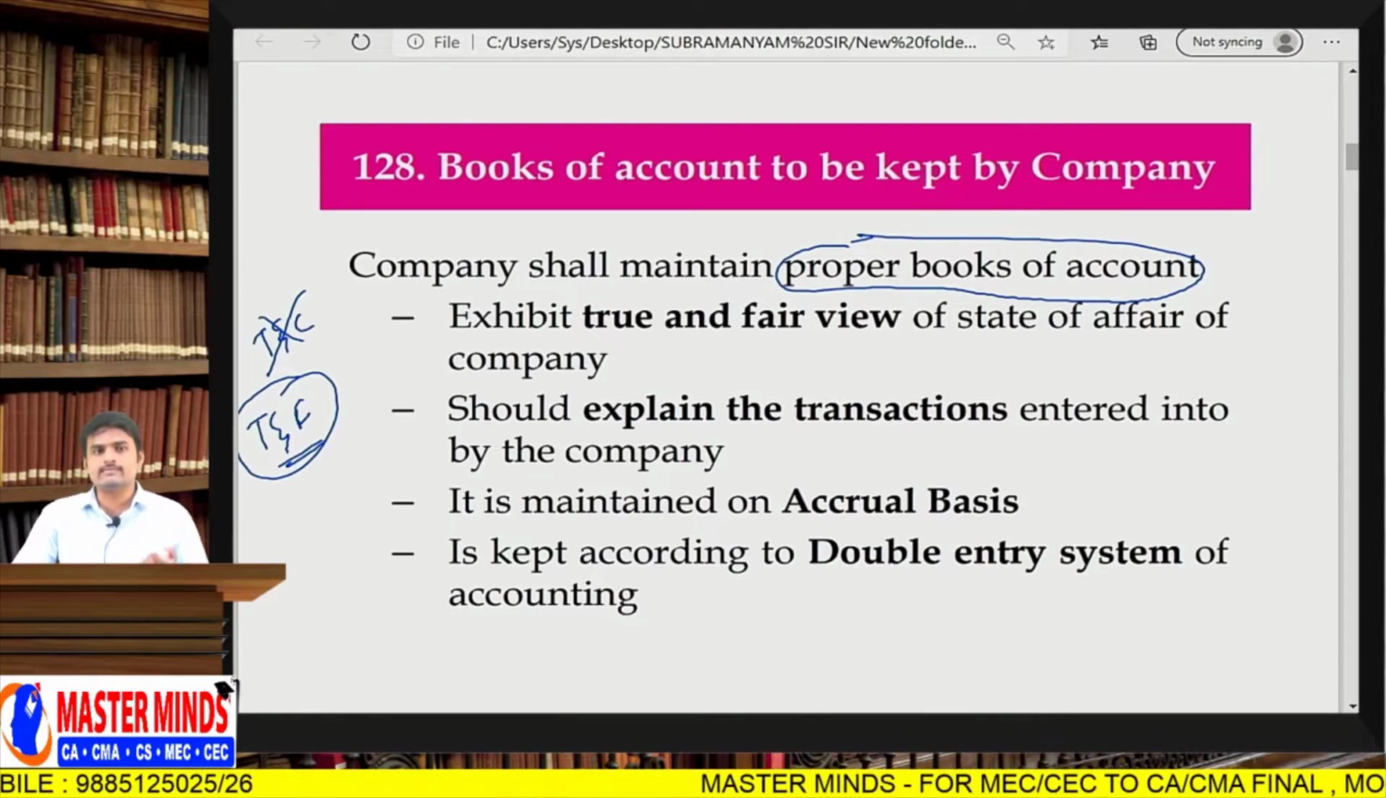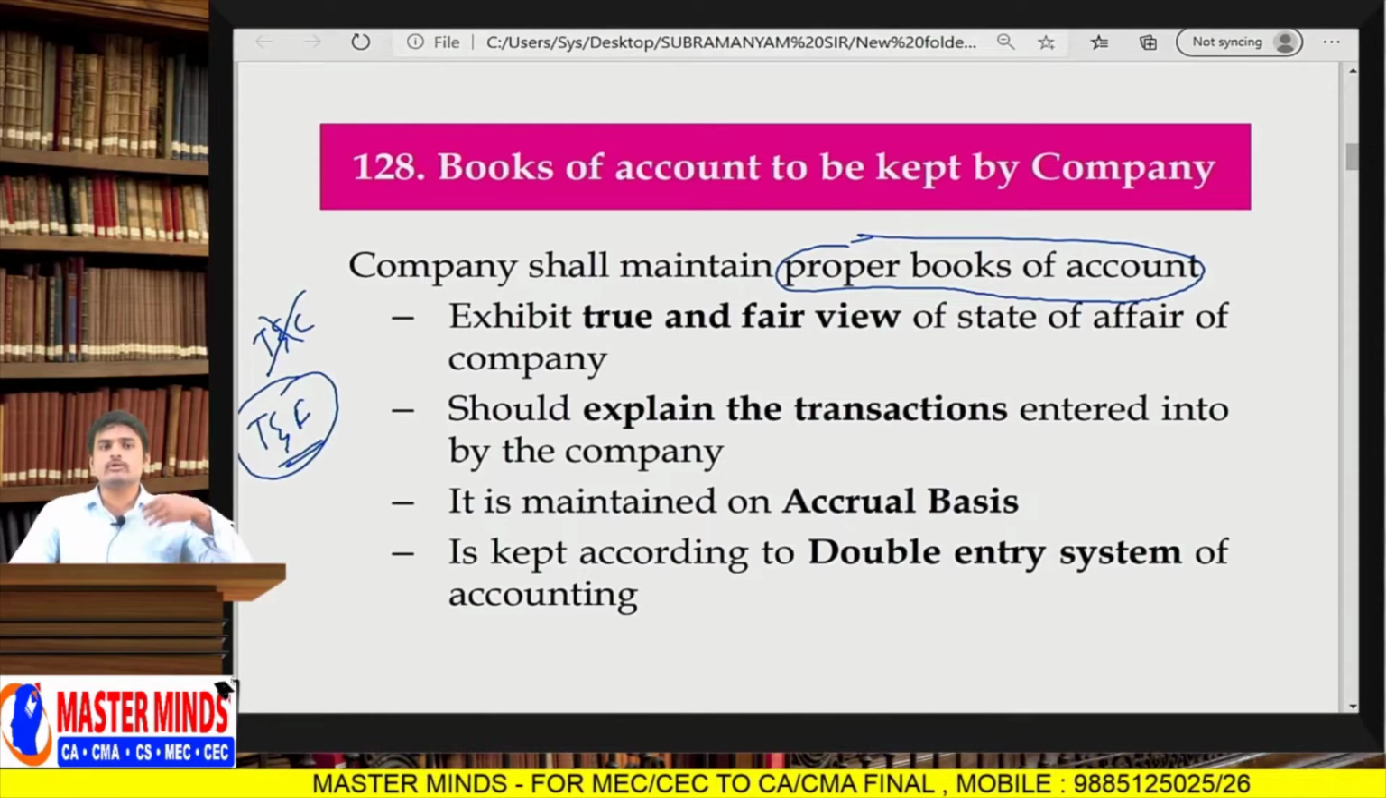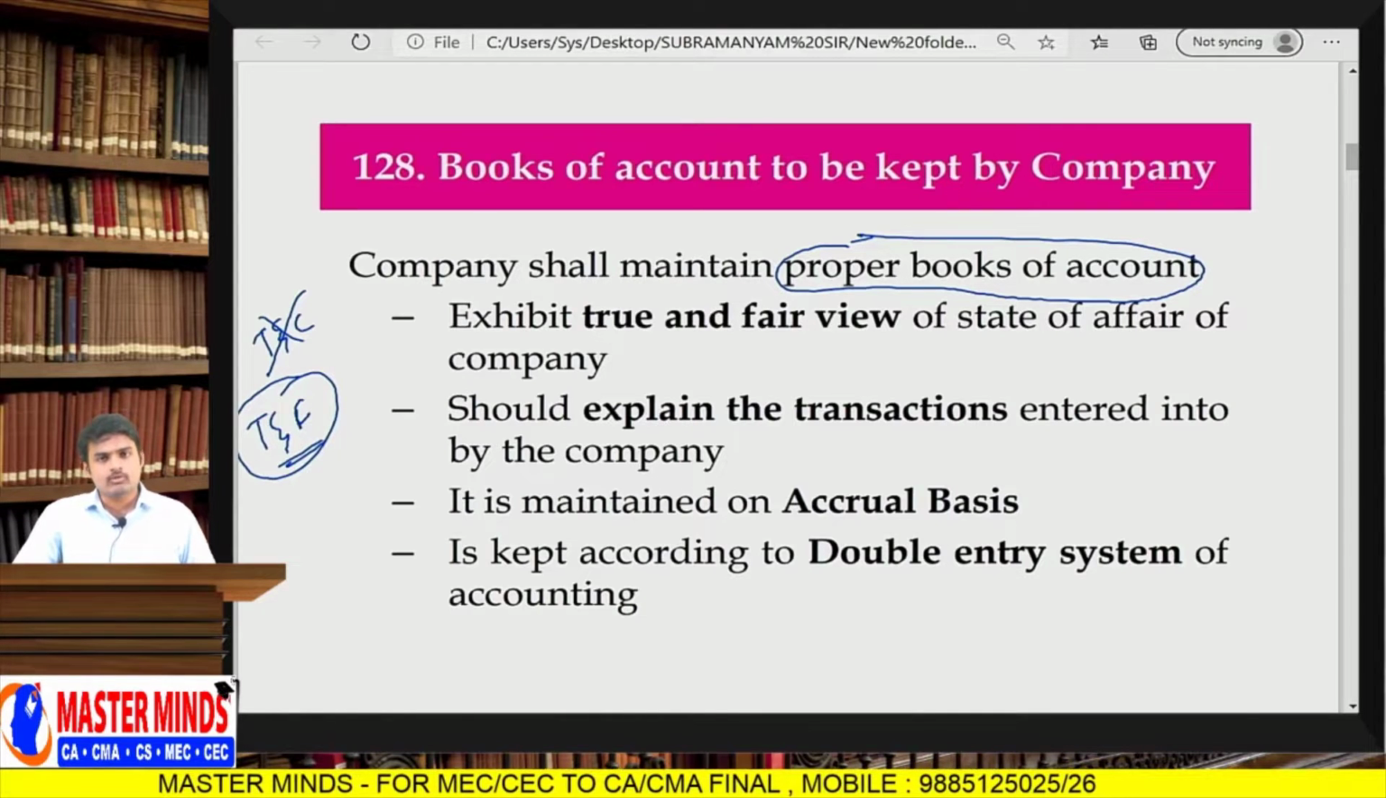Suppose I keep a provision for bad debts of 50 lakhs. It doesn't mean that next year only 50 lakhs worth of debtors will become insolvent and I will lose only 50 lakhs. It's not like that. I may incur more than 50 lakhs, or I may not incur any bad debts. That's the reason we prepare these financial statements in a fair manner. So, a true and fair view.